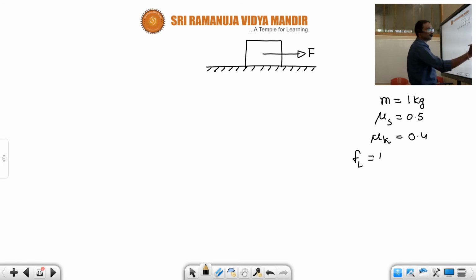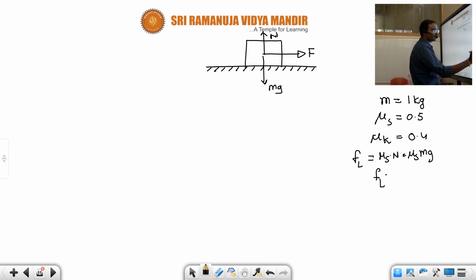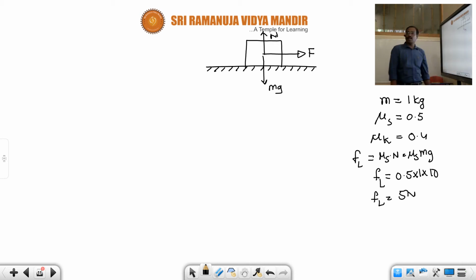Limiting friction FL is equal to mu s into normal reaction N, that is nothing but mu s into mg, because normal reaction N is in upward direction and mg is in downward direction. The value of limiting friction FL is equal to 0.5 into 1 into 10, which is 5 newtons. The value of limiting friction is 5 newtons.